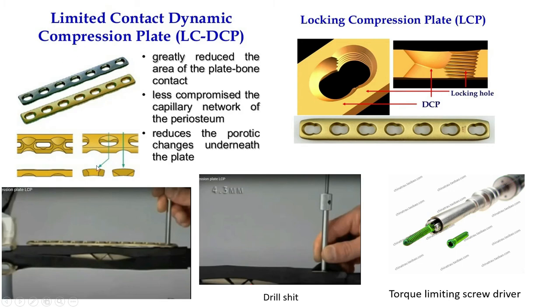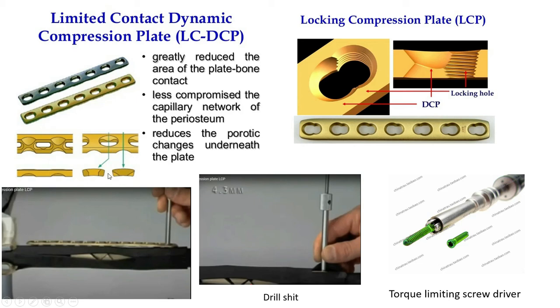Now this is called a limited contact dynamic compression plate. In this case, there is some relief in the undersurface of the plate, which reduces contact with the bone cortex, and it helps reduce jeopardization of the blood supply of the outer cortex. So this is called a limited contact plate.